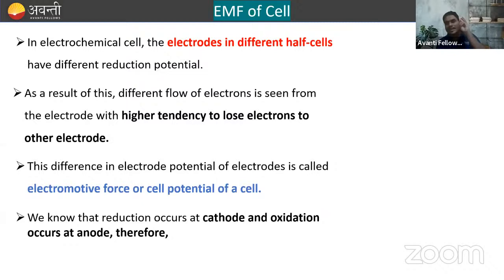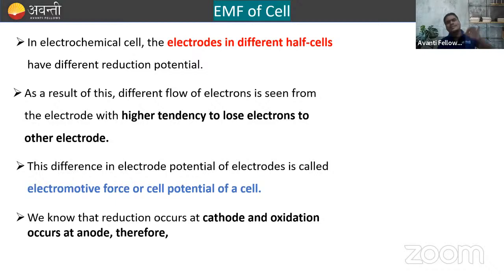So we have already studied 3 types of reference electrode. That is the NHE, normal hydrogen electrode, the SHE, standard hydrogen electrode, and the Calomel electrode for measuring the electrode potential by using a reference electrode, right? Now, what is the EMF of the cell basically? So we all know that this is a very simple thing. You all know, I guess.